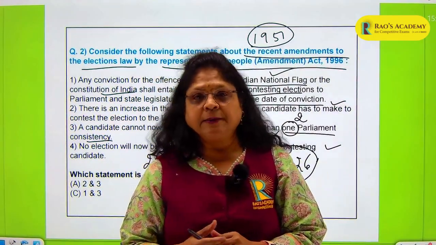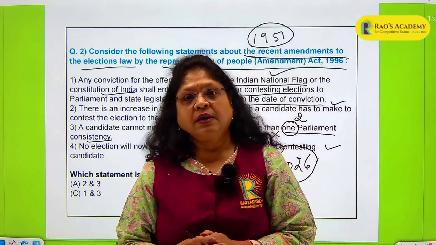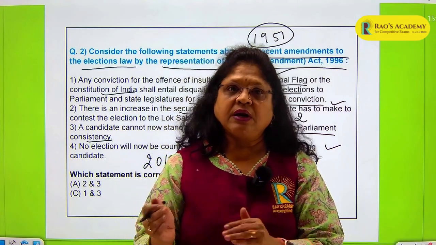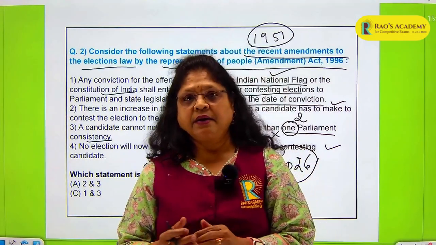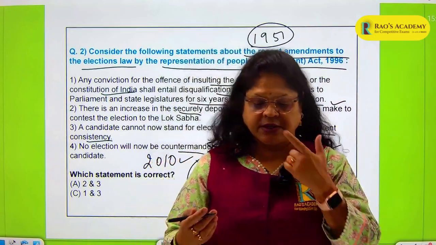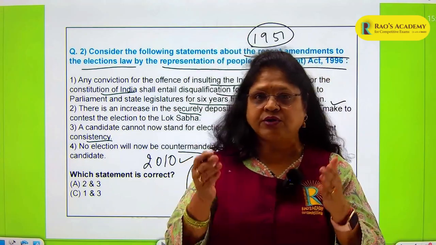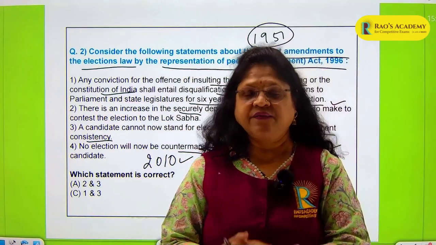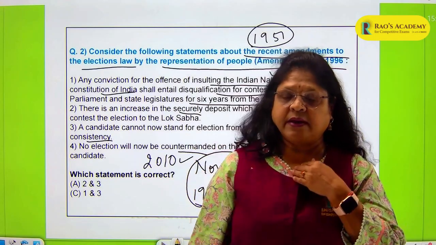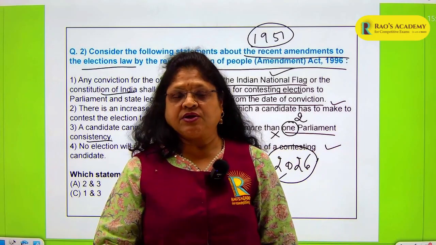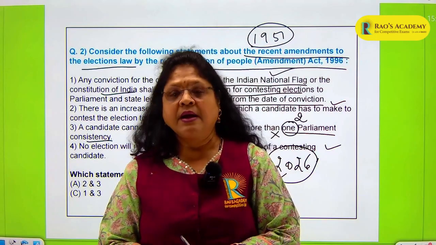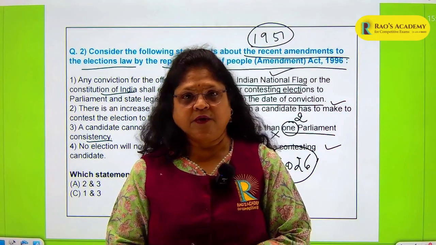So, for the Lok Sabha, if it is a constituency which has been earmarked for a scheduled caste candidate, that particular candidate has to be a member of the scheduled caste, and he also has to be an elector in that particular state. If it is a scheduled tribe constituency, the candidate who is going to fight the election in that constituency has to be a member of that particular scheduled tribe and also an elector of that particular state.